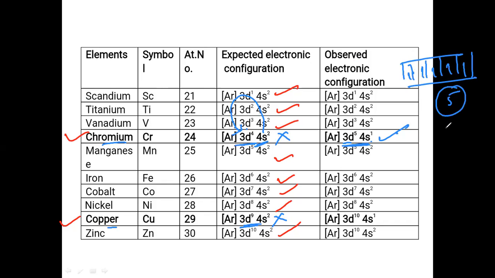So 5 electrons is the half filled. Half filled orbitals are more stable compared with the normal unsymmetrical orbitals. That means half filled will generally be more stable. Here 3d4 is not half filled, while 4s2 is fully filled.